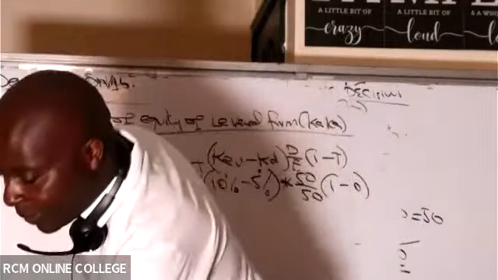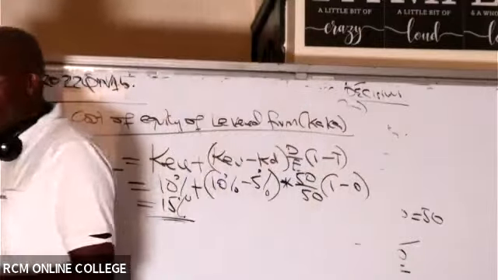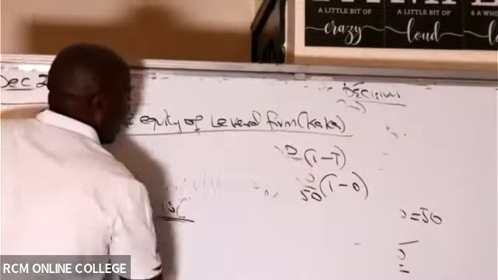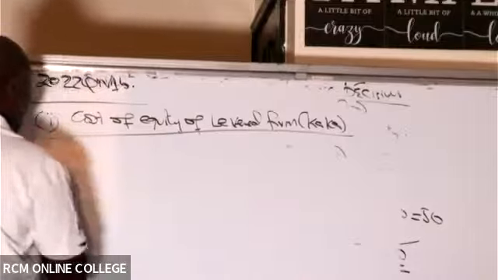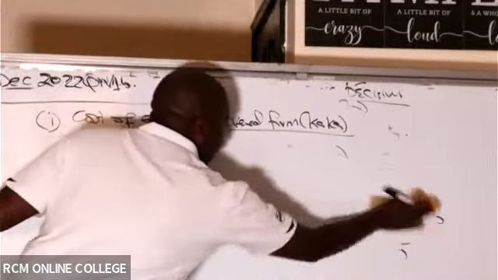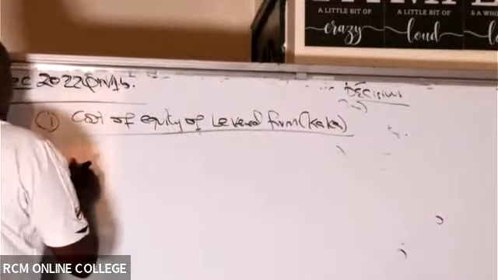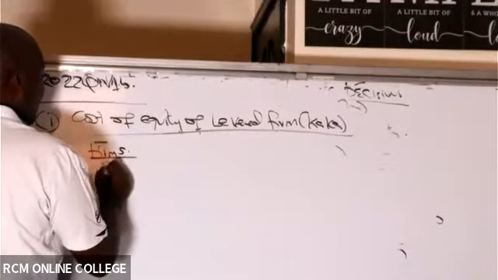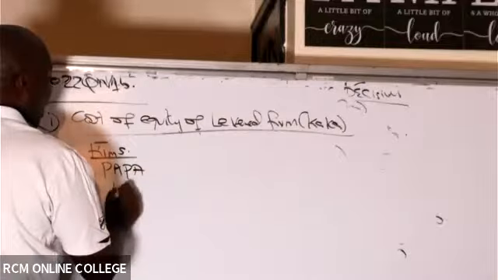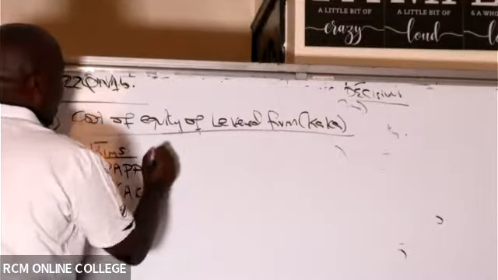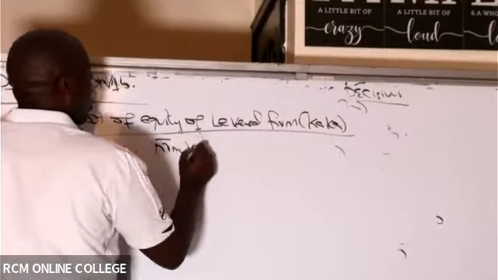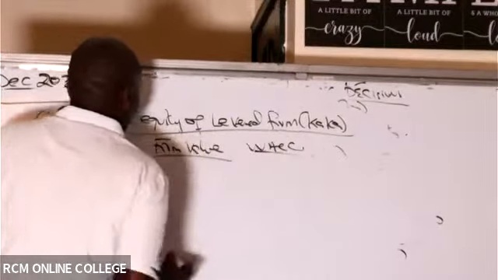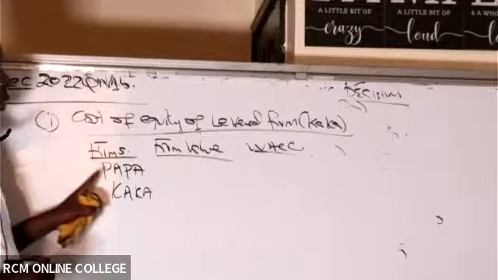I've got 2 firms. Normally, I'll do a table here, to show the examiner that there is no impact of debt in our firm valuation. So I have my firms, in this case Papa and Kaka. Then I have firm value, and then I have WACC that I have to compute. So are you able to see the firm values of Papa and Kaka?